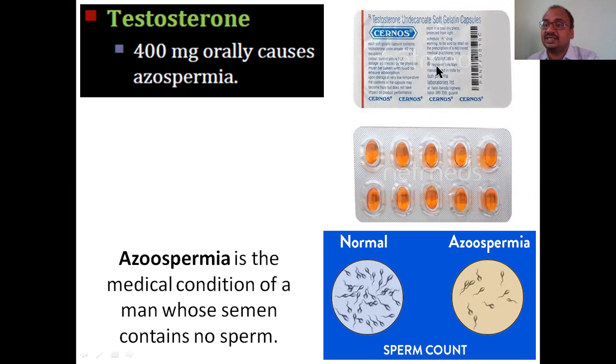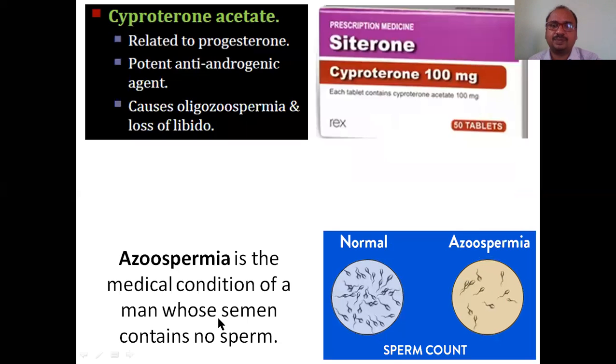If you take extra testosterone, it becomes azoospermia like this. See, this is a normal sperm count and this is azoospermia. Azoospermia is a medical condition of a man whose semen contains no sperm.